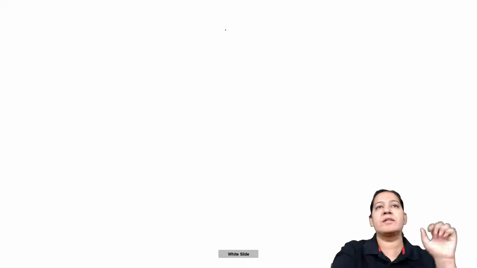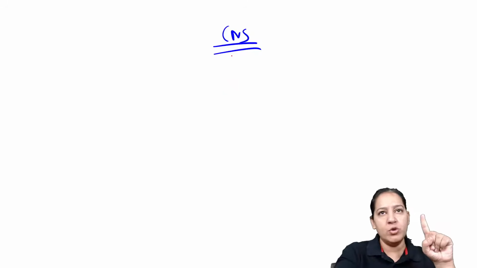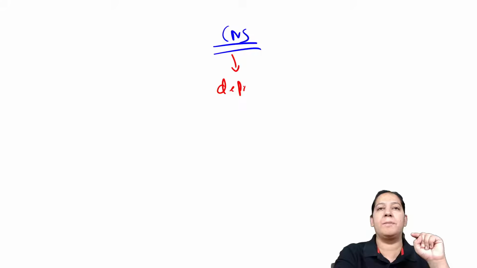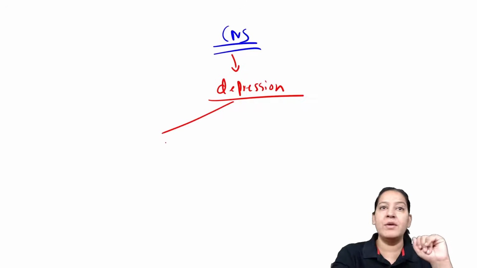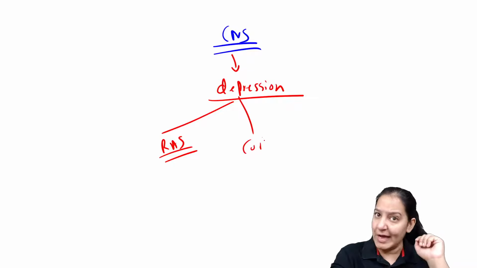Can anyone tell me what is the effect on CNS? If you ask me in one word, what does it do on CNS? So my answer is depression. It depresses the CNS. It depresses the complete CNS. So it depresses RAS also. That's why the person feels sleepy. It depresses the cortex also.